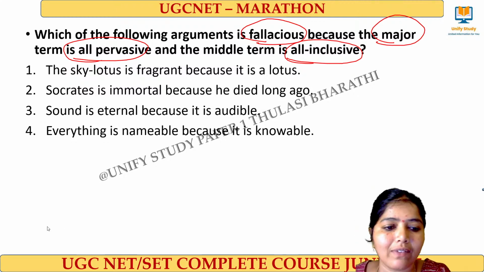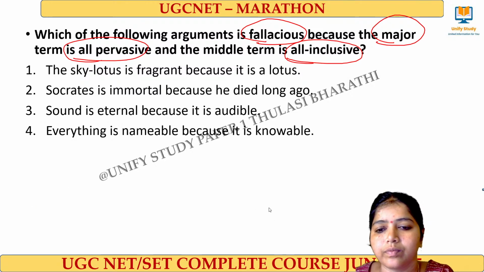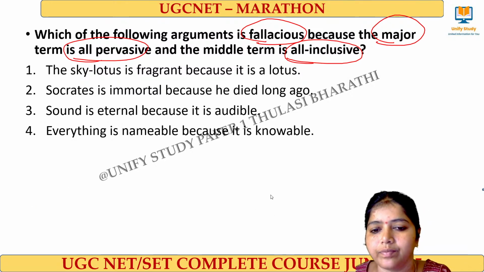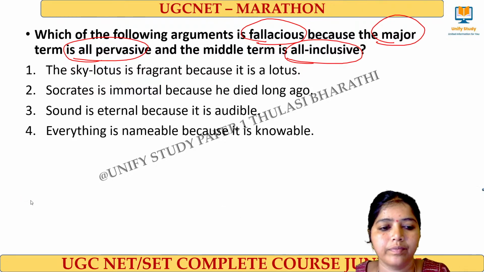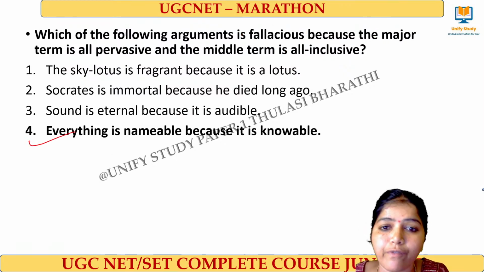Read the question, I will let you know. Yes, the right answer for this question is option number 4. I will tell you here.